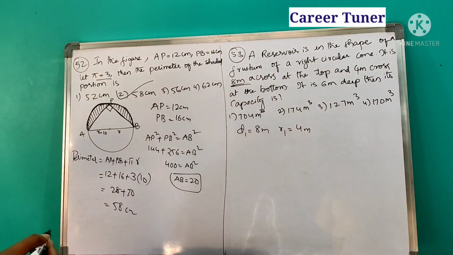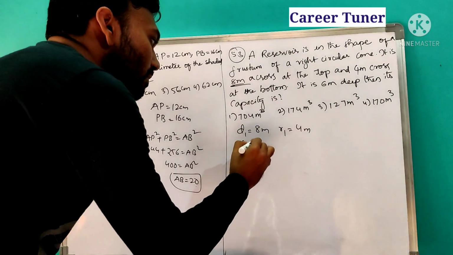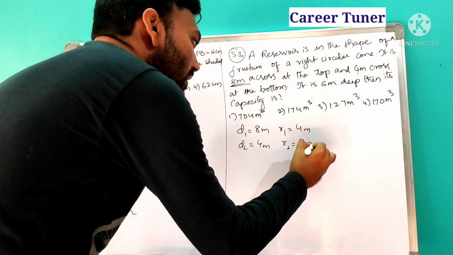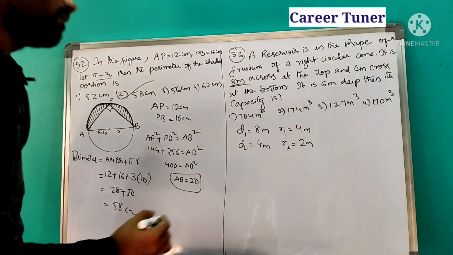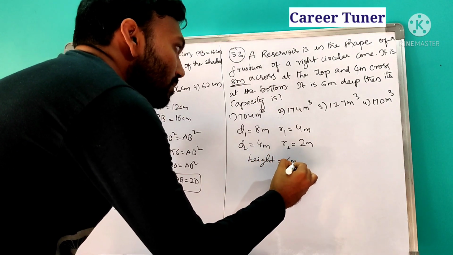Next, 4 meters across the bottom. Therefore d2 is equal to how much? Diameter 2 is nothing but 4 meters. So therefore radius 2 is equal to how much? 2 meters. Now depth is nothing but we will consider it as height here. So what is the height? Height is equal to 6 meters.